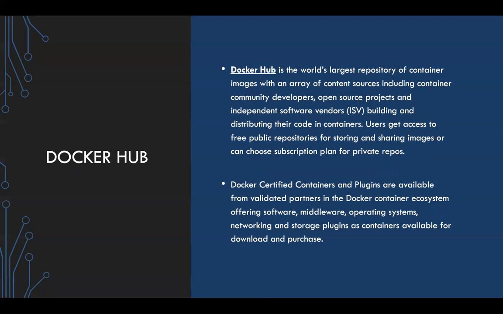So we have a component of Docker called Docker Hub. It is the world's largest registry, right? A registry is a collection of repositories. A repository is a collection of images, and each and every image has tags associated with it.